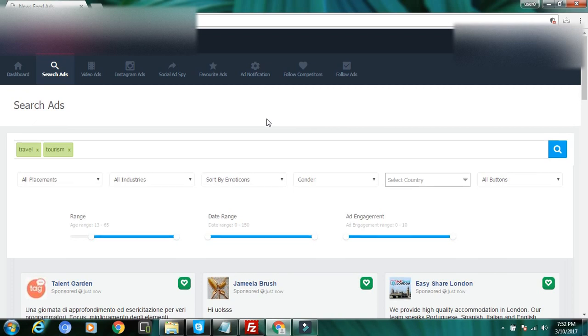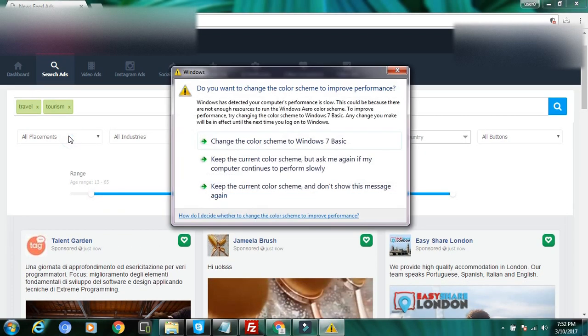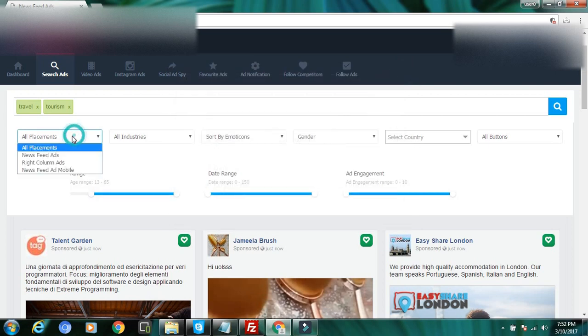So what you can do is also filter by placements. I think you know about the Facebook newsfeed ad and the right column ad, which is displayed at the right bottom corner, and the newsfeed ad on mobile. I think newbies are not familiar with this, but those people who have run Facebook ads in the past know what I am talking about. And you can target by industries. I personally don't use this, but it's up to you.